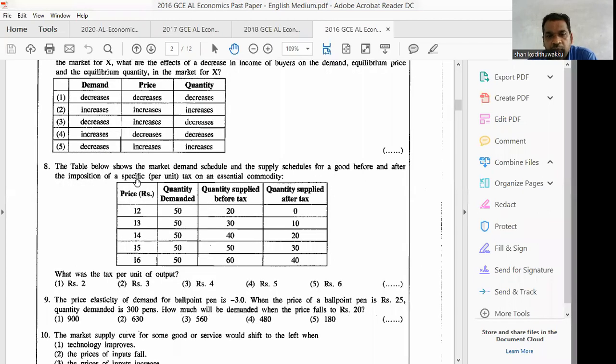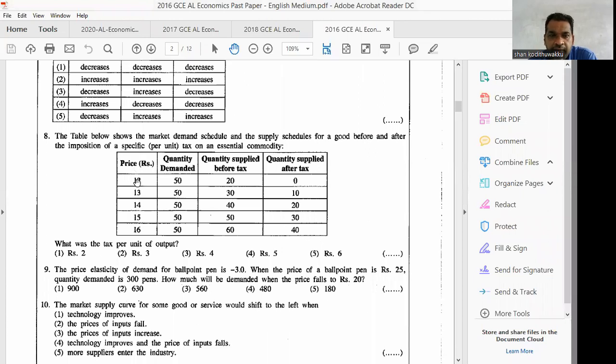Right. Then we'll move to question number 8. The table below shows the market demand schedule and the supply schedule for a good before and after the imposition of a specific per unit tax on an essential commodity. Price: 12, 13, 14, 15, 16. Quantity demanded: 50, 50, 50. Same. Quantity supplied before tax from 20 to 60 and quantity supplied after tax 0 to 40. What was the tax per unit?